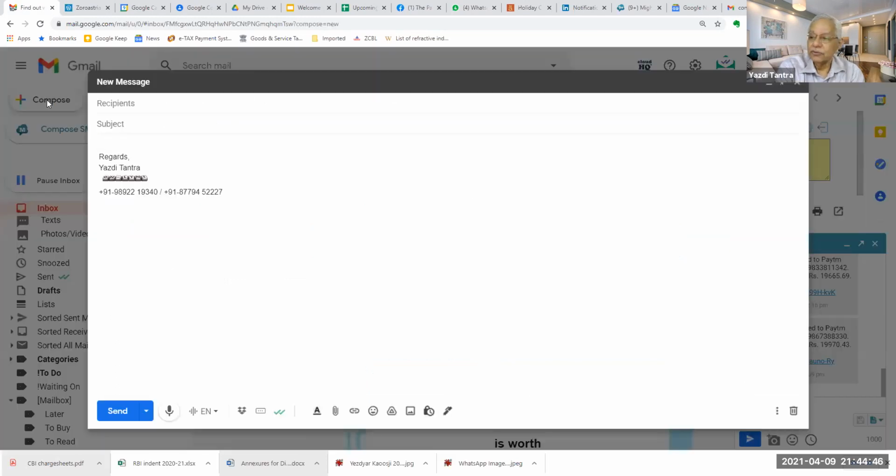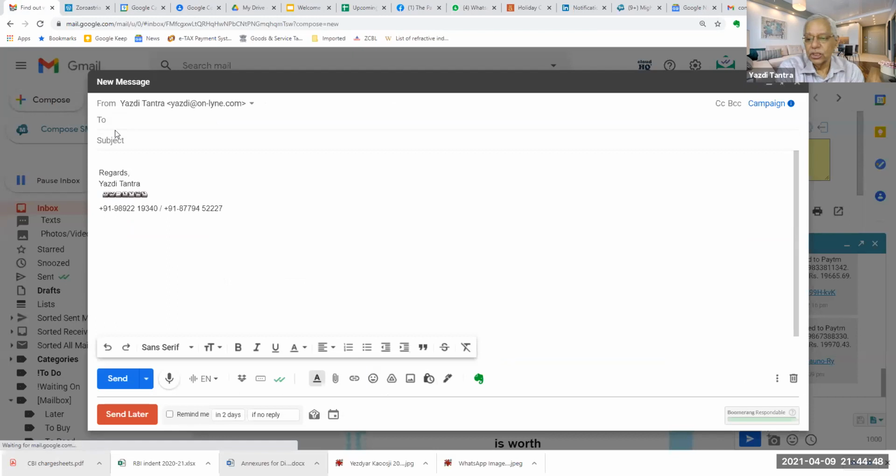Suppose I send it without a password, it just goes to the other person. It vanishes from the recipient's mailbox within 1 day or 10 days or 1 week or whatever you have specified. If you give a password, then the mail will go to the person. He will have to click on send passcode. He will get a password by SMS on his mobile number. Until he enters that passcode, he is not going to be able to see that mail.